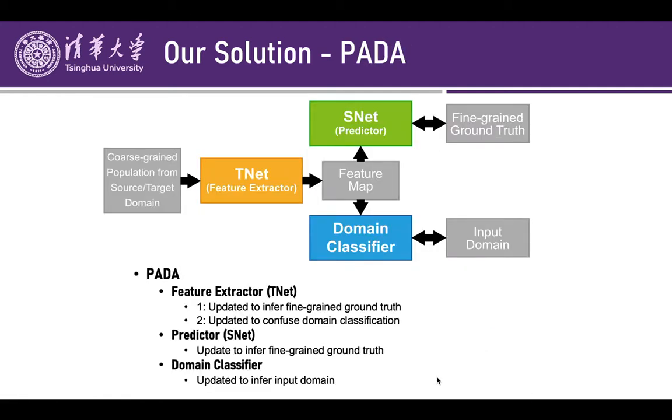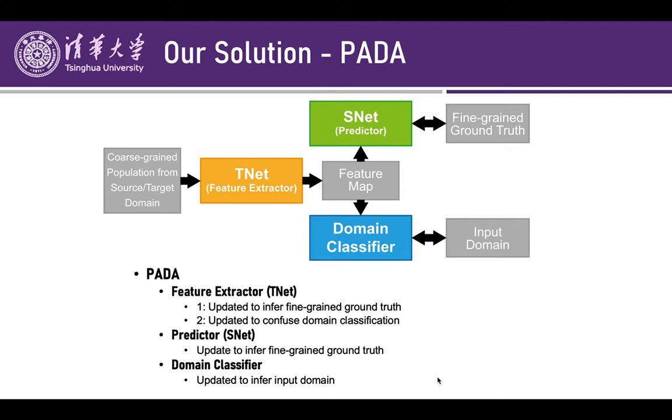The third component, PADA, is designed to adapt our pre-trained STNet into target domain, and in this component, we input the coarse-grained population from source or target domain into the whole system, and the first component is TNet, which plays the role of feature extractor, and it will extract a feature map and feed this feature map into SNet and domain classifier.